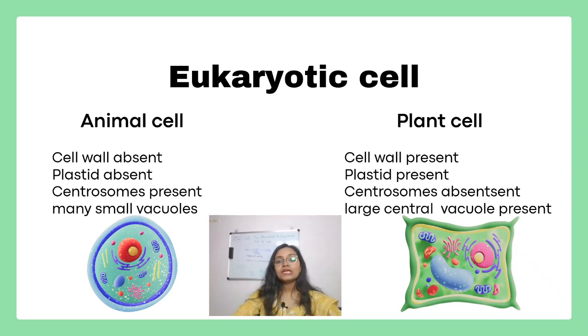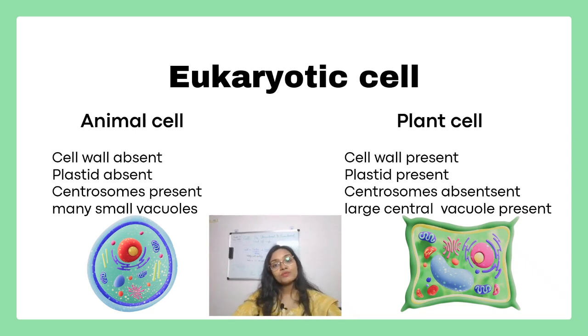Animal cells are smaller in size and they are irregular or round in shape. And the plant cells are larger in size and they are rectangular in shape. In the animal cell, the cell wall is absent. In the plant cell, the cell wall is present.